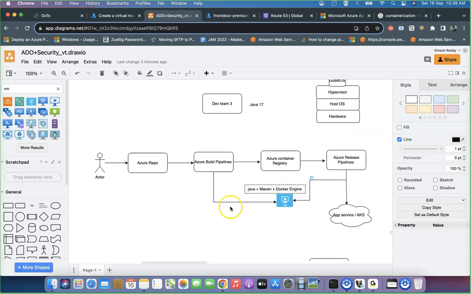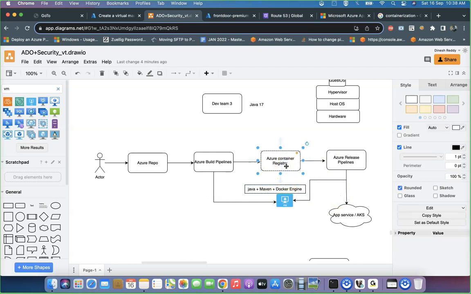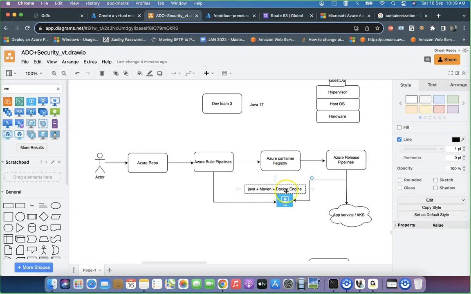You understand the DevOps model change? This is the change we need to think about. That's all, nothing more than that. The model is the same. Only the container registry and the Docker engine came in between. That's all the difference. The rest is all the same. I don't see any difference as such.